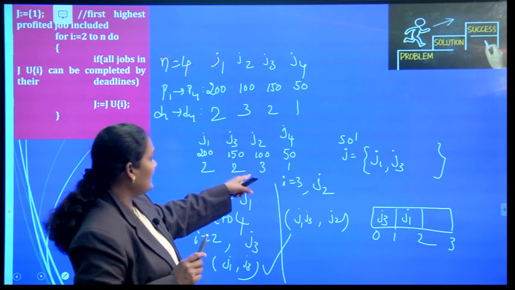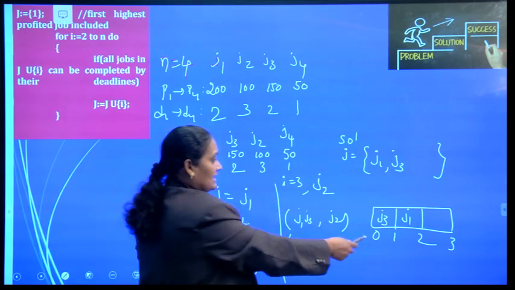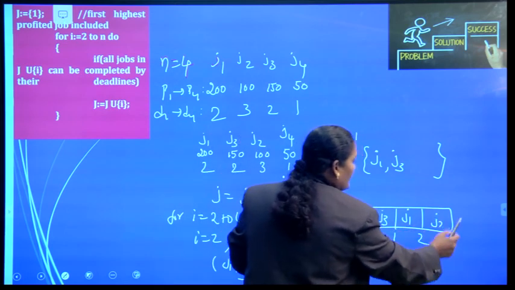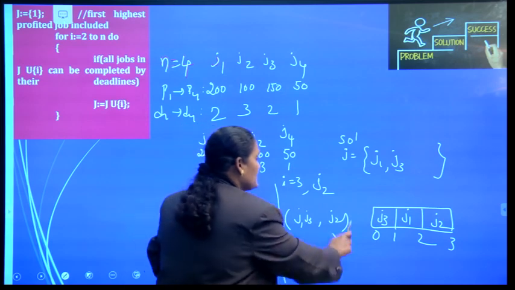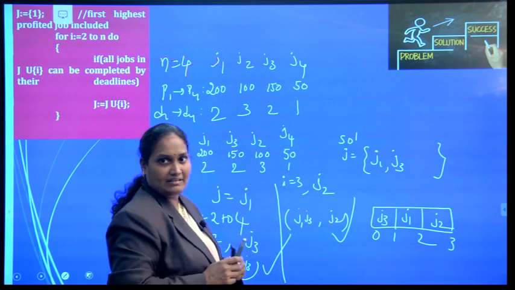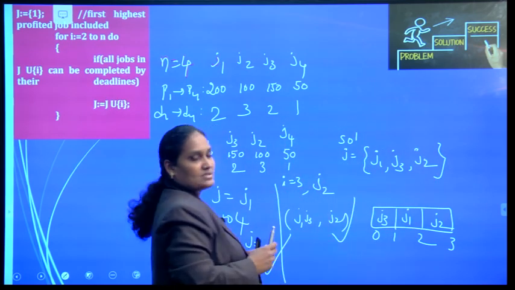The J2 deadline is 3, so it can wait for 3 hours. The third slot is empty, so I can perform J2 within the third slot. So these can be performed within their deadlines. I am going to add that into the solution.